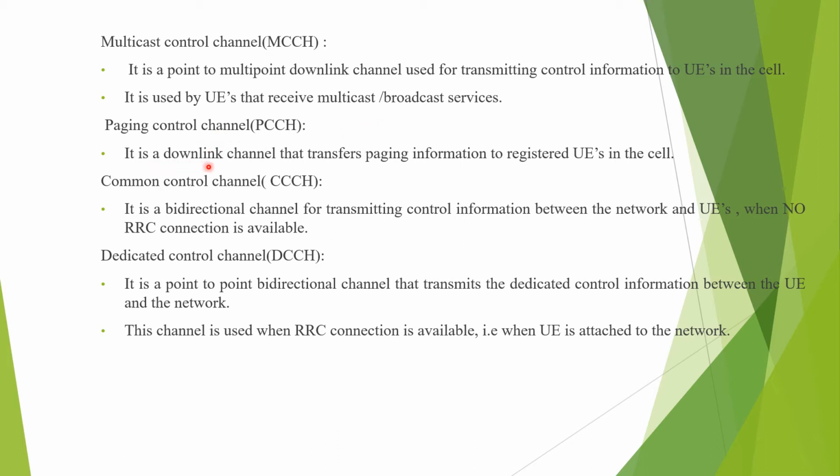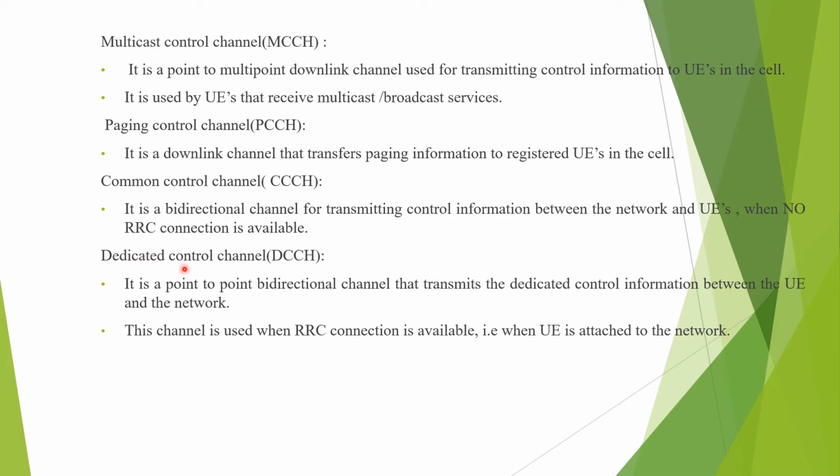It is a downlink channel that transfers paging information to registered UEs in the cell. Common control channel. It is a bidirectional channel for transmitting control information between the network and the user equipments when no RRC connection has been established between the user equipment and the network. That means your user equipment is not connected to the network.